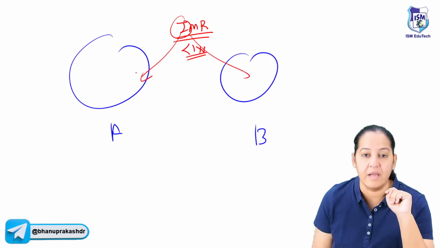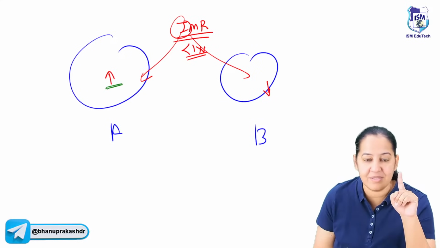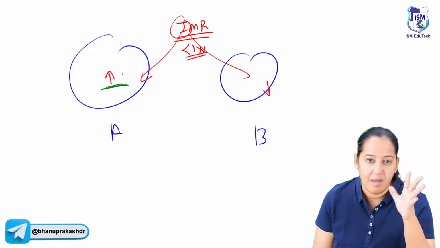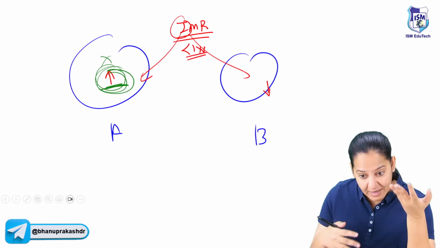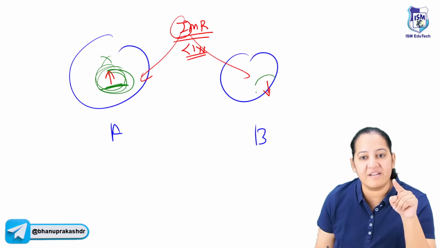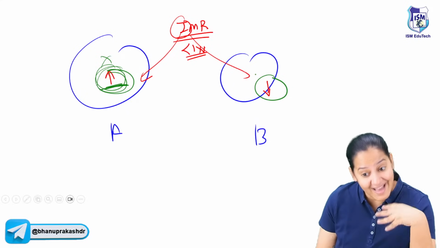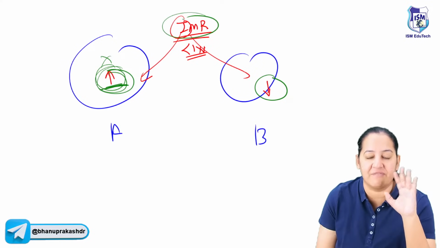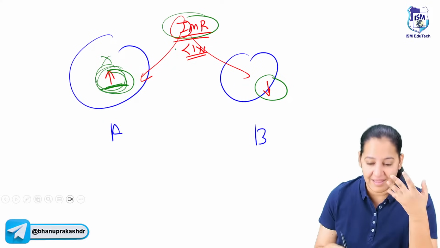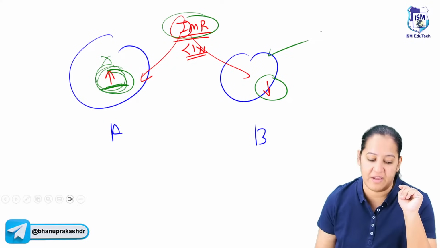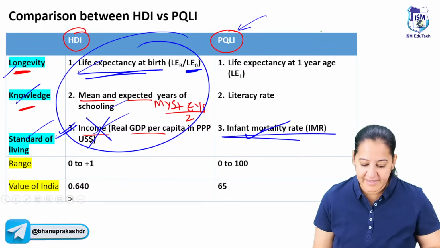How many infants are dying here? Suppose here more infants are dying and here fewer infants are dying. Why are more infants dying here? Because here health infrastructure is not good. Healthcare providers are not good. Good hospitals, good services, good doctors are not available. That's why more infants are dying. And here infants are dying less because healthcare facilities are better. Got my point? So it is an indirect indicator. It is the best indicator that reflects the healthcare facilities in that country. The country having good healthcare facilities has better quality of life. I hope you all are getting it. Say yes. Can we go ahead?